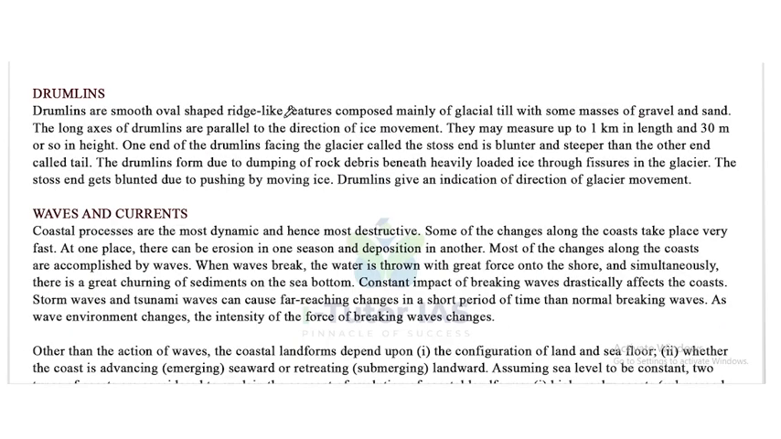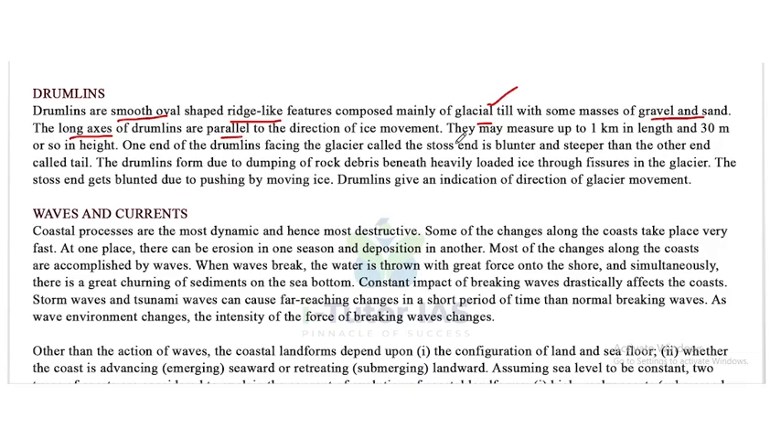Now, drumlins. The drumlins are smooth oval-shaped ridge-like features composed mainly of glacial till with some masses of gravel and sand. The long axes of drumlins are parallel to the direction of ice movement.